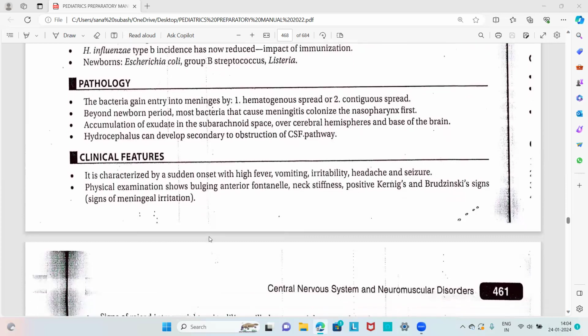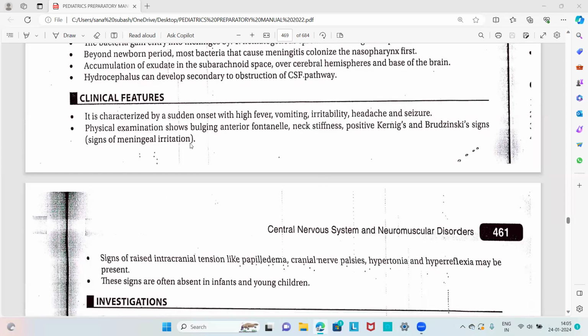Then about the clinical features, it is characterized by sudden onset with high fever, vomiting, irritability, headache, and seizure. Physical examination shows bulging anterior fontanelle, neck stiffness, and positive Kernig sign and Brudzinski sign. That is the signs of meningeal irritation, so these have to be looked for. Then signs of raised intracranial tension like papilledema, cranial nerve palsies, hypertonia, and hyperreflexia may be present, and these signs are often absent in infants and young children.